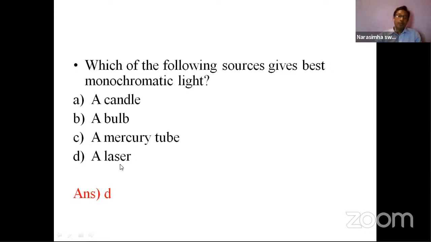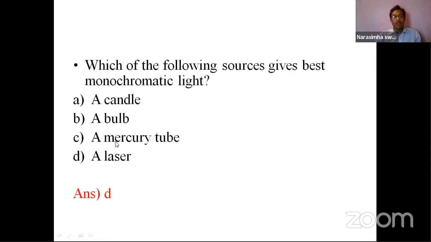In that process, light is amplified by stimulated emission of radiation. In that radiation process, all the de-exciting particles will de-excite with respect to time, so the equally spaced pulsed radiation will come out. So that is a monochromatic source.